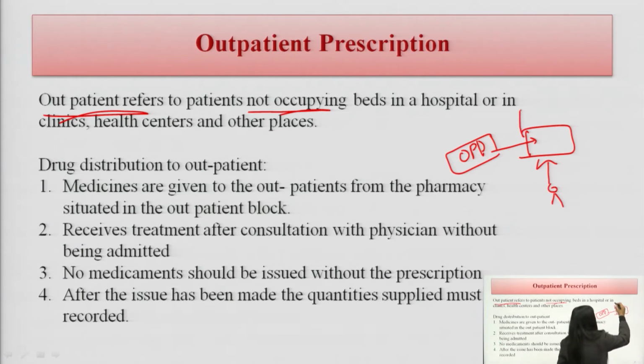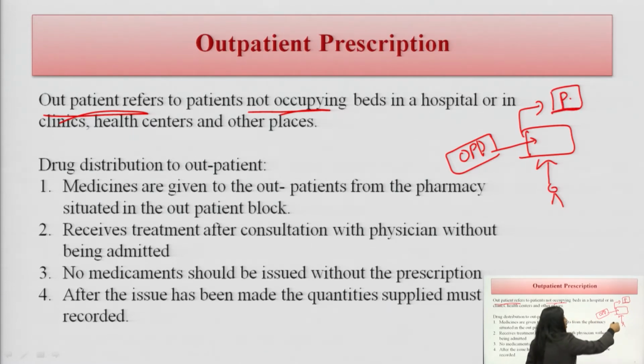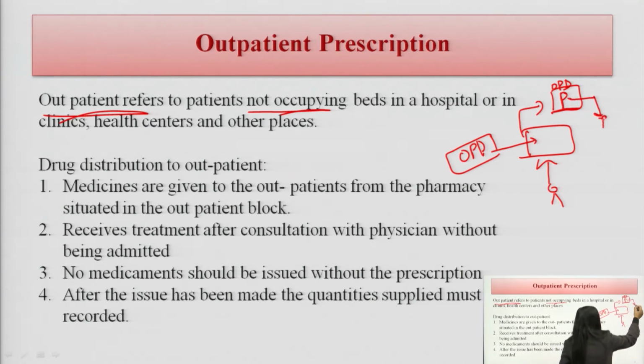After taking the consultation, they will go to the pharmacy, which we call the pharmacy in the outpatient department area. The patient will take medication and then go back home.